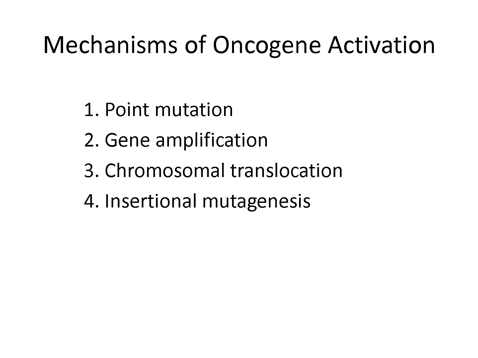There are four main mechanisms through which proto-oncogenes become oncogenes. These include point mutations, gene amplification, chromosomal translocation, and insertional mutagenesis. Each mechanism alters the gene's behavior, either by boosting expression or modifying protein function. These genetic changes give cells growth advantages that support tumor formation. The activation of oncogenes marks a major shift toward malignancy.